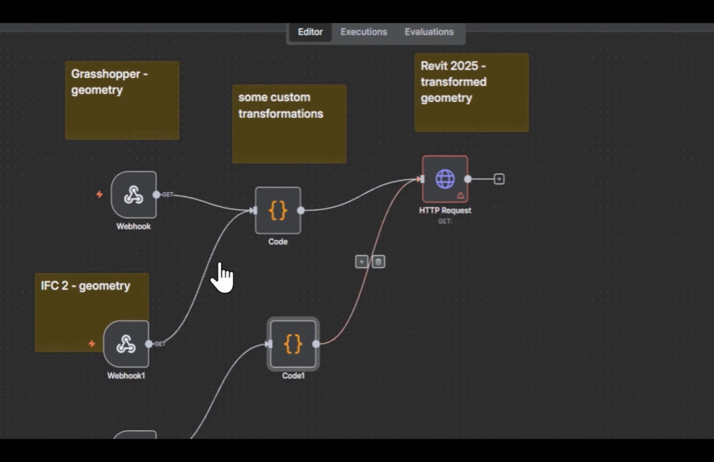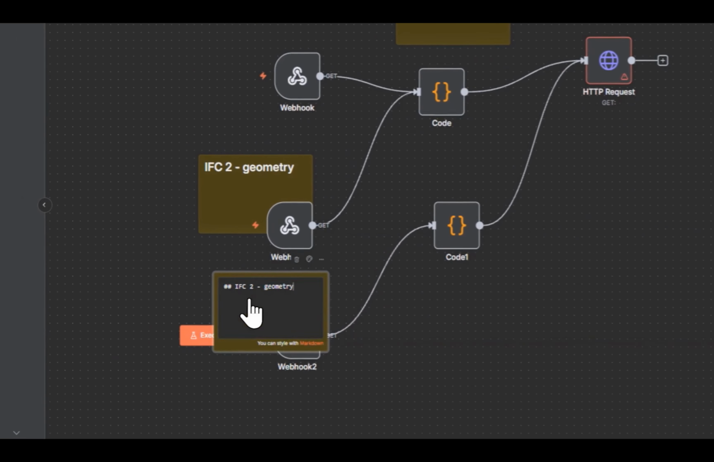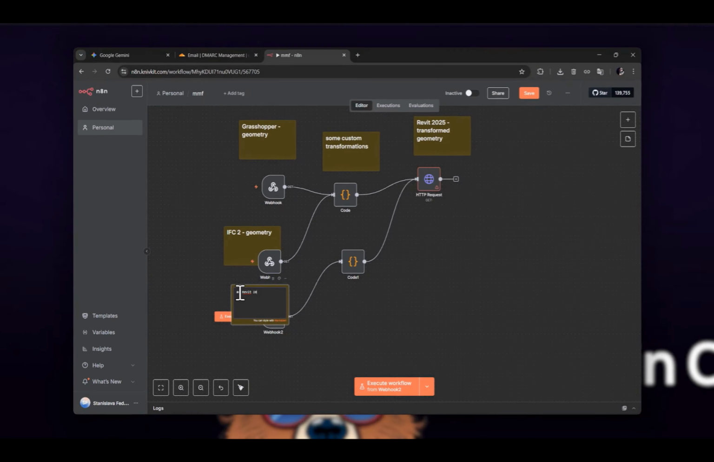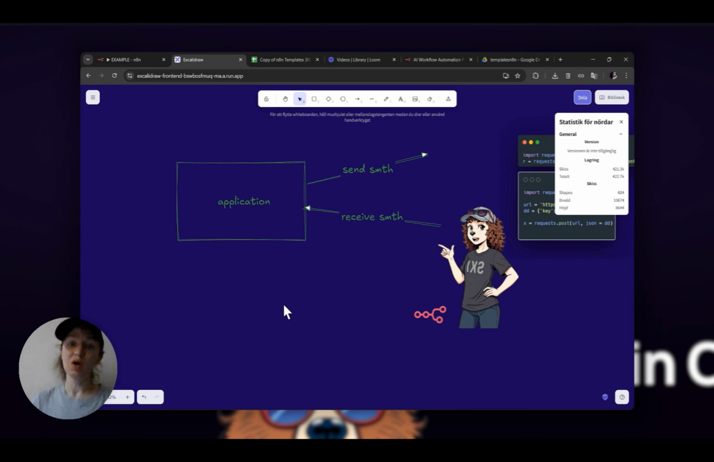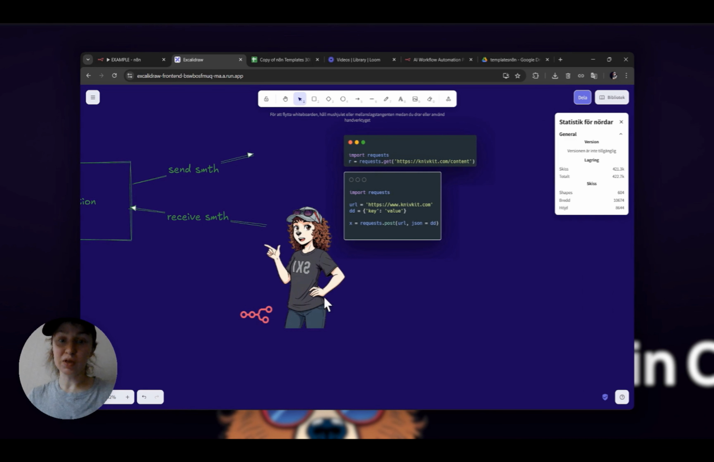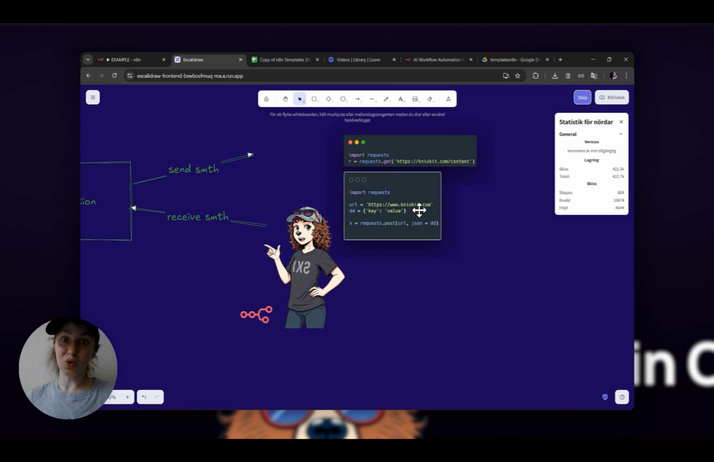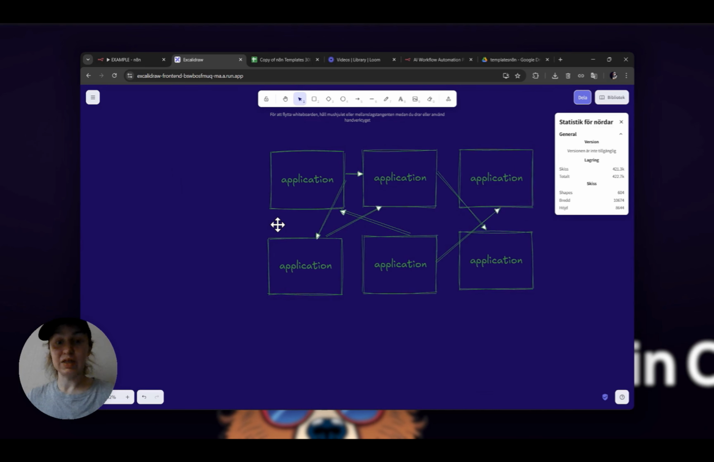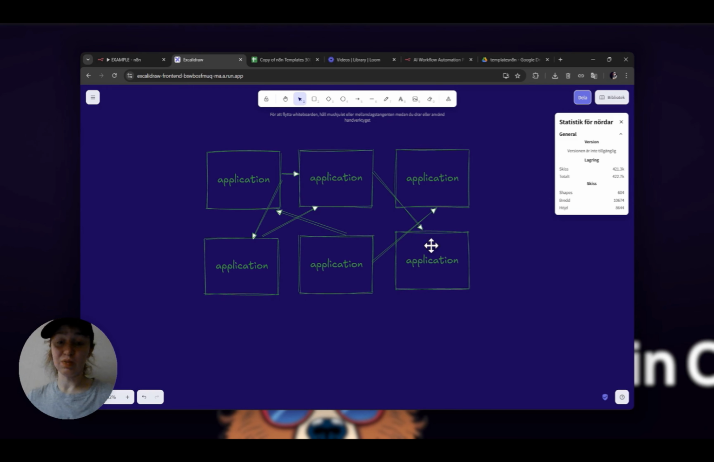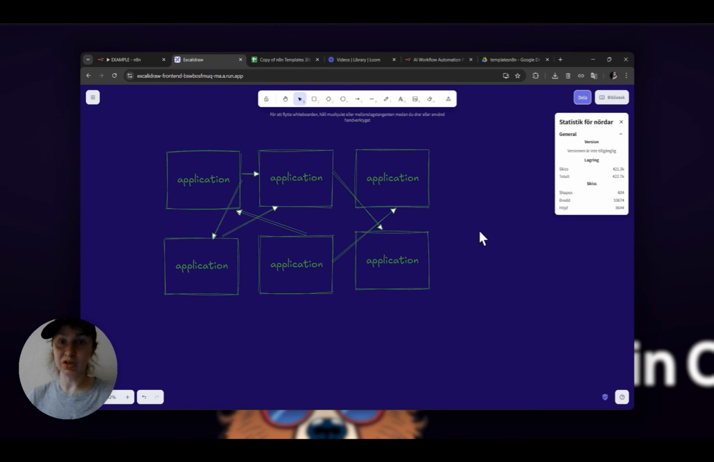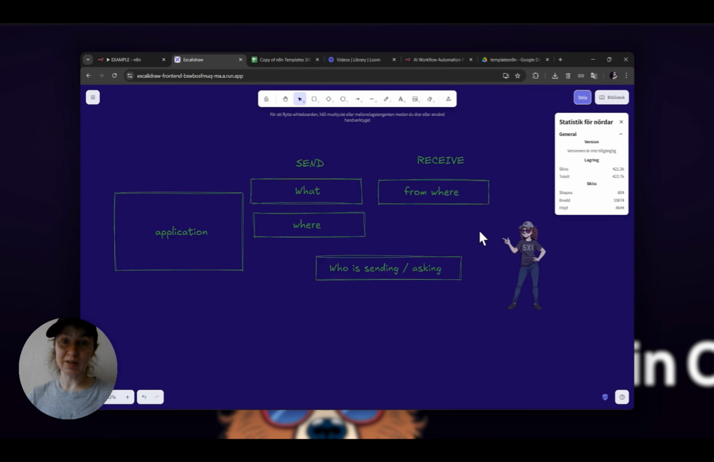Applications are blocks that receive and send something. In Python, you can write it with just a few lines of code for one application. But when there are many, and they use some complex logic, the code becomes too big to be maintained. And that's where n8n comes in. It abstracts every application and every request, and what we have is what we're sending, where, and who.